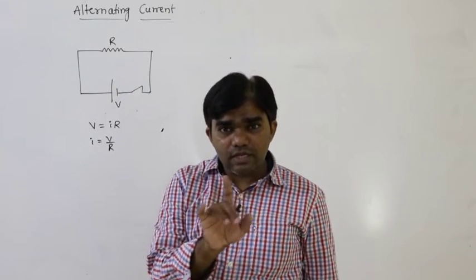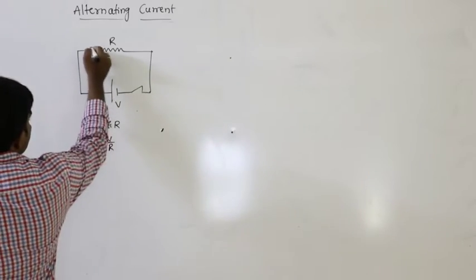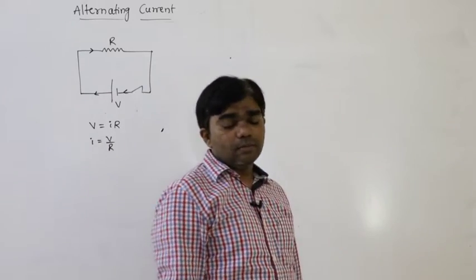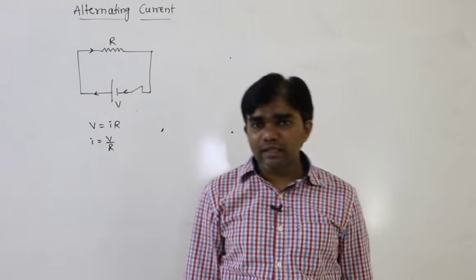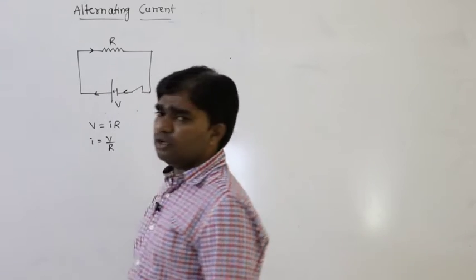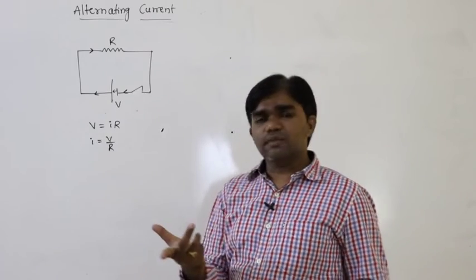The direction of the current does not change. What is the direction of the current here? Always from the positive terminal to the negative terminal in the external circuit. But in between, it is from negative terminal to positive. That was already discussed in electromagnetic induction by using Fleming's right hand rule.